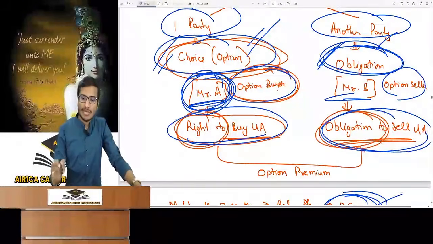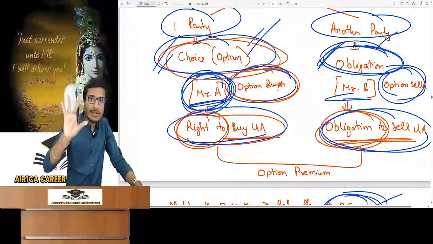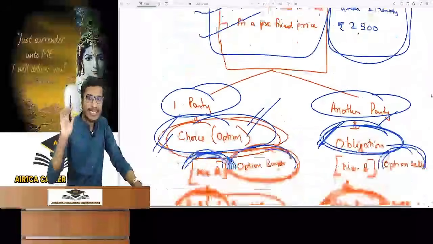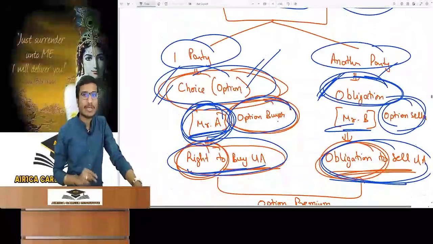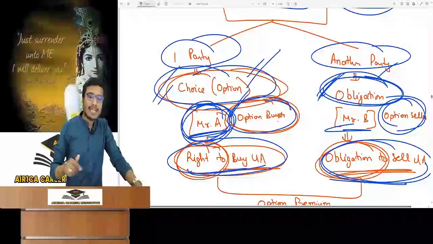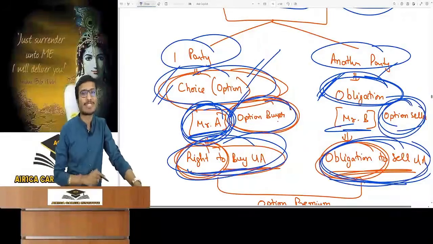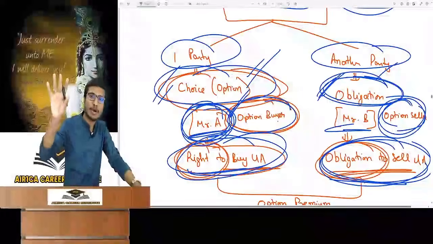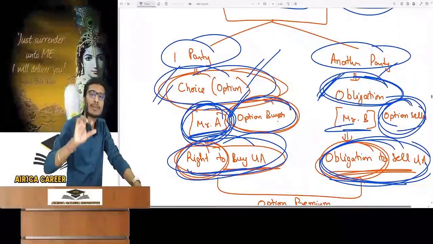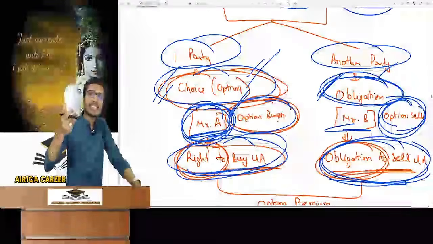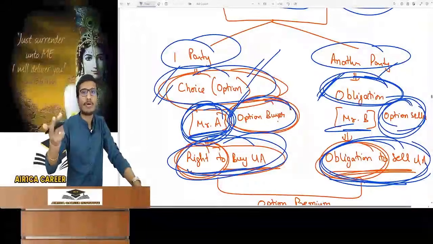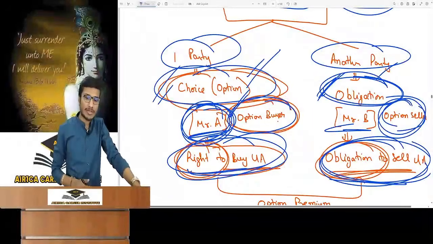This point should be clear to you. Mr. A and Mr. B had a normal contract to buy or sell. So his contract was to buy and his was to sell. He said he wants to buy an option. It became his right to buy, and he is selling this option. It became an obligation to sell. So the option seller is always in obligation and the option buyer is always getting the right. And the right to buy or sell depends on the contract, which I will tell further in detail.